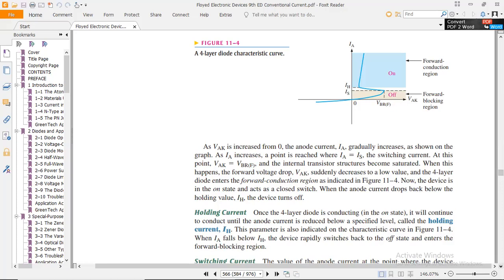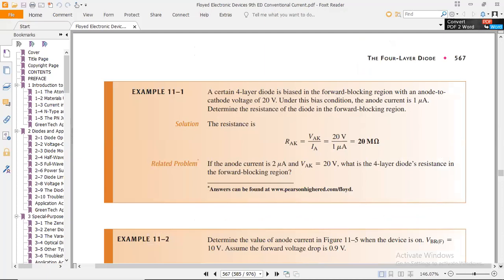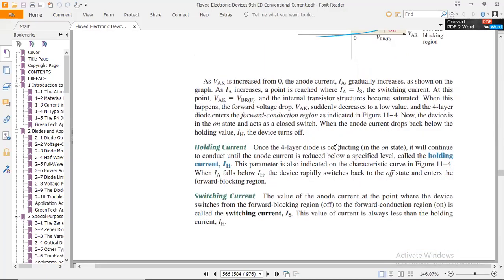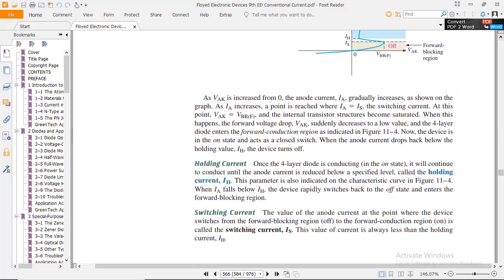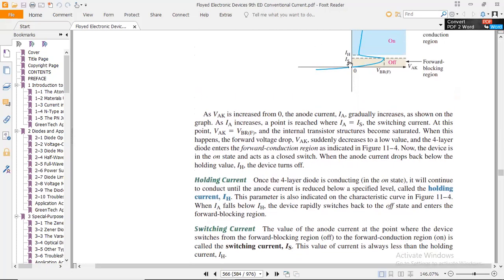Moving towards other. Up till now, does anyone have any kind of query? Please feel free to discuss. Switching current, that is the IS. IS, I think you all know. Where is IS? There is IS. This is IH. IH is greater than IS, and IS is less than IH.